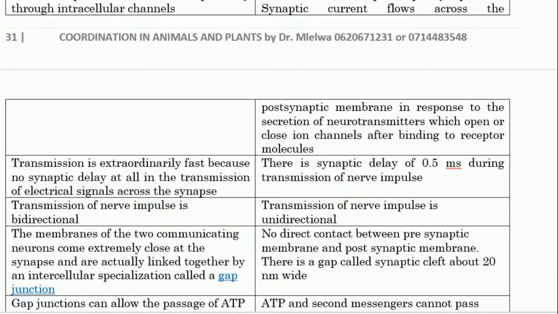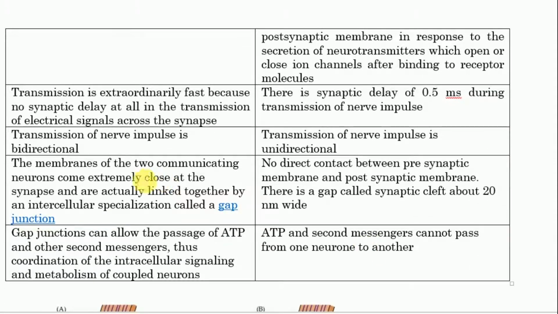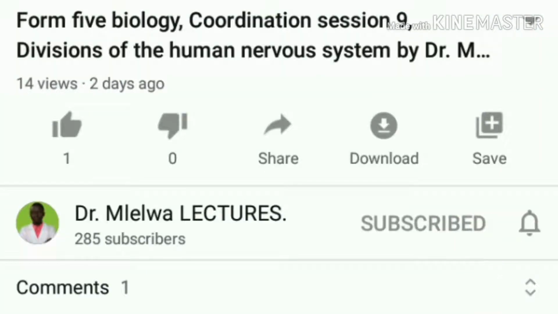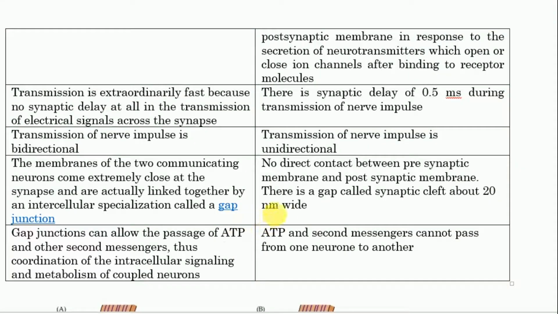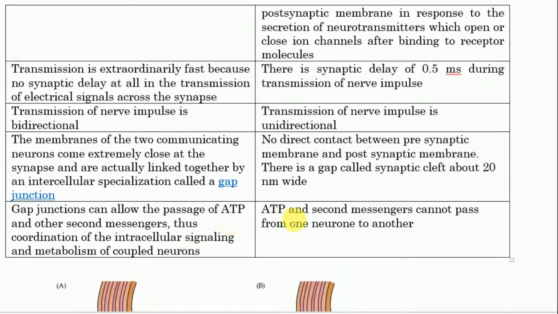In chemical synapses it is one direction. Then the membranes of the two communicating neurons come extremely close to each other at the synapse and they are actually linked together by a specialization called a gap junction. In chemical synapses there is no direct contact between the pre and postsynaptic neuron, there is a space. Gap junctions can allow passage of ATP and second messengers, while other times they cannot.